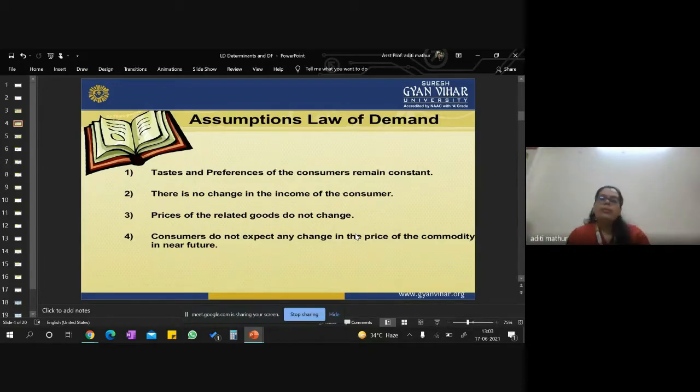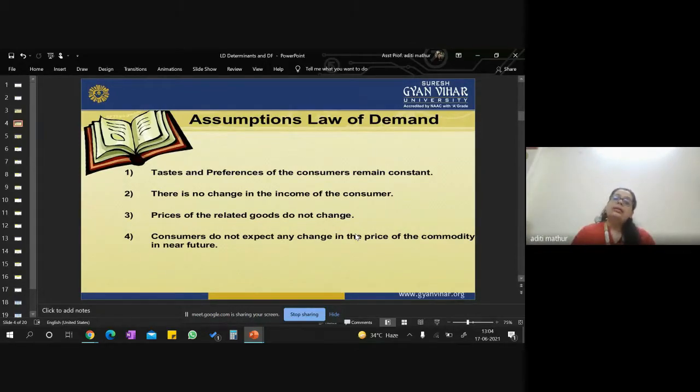You might like to demand two jeans instead of one jeans. So this is one of the assumptions we are taking, that there is no increase in income. There is no increase in real income, which is actually not possible. And that is why, to study the effect of only two factors, that is the price of a commodity versus the quantity demanded of that particular commodity, we say that we are assuming that the income is also not changing.